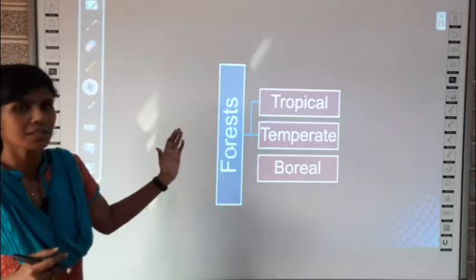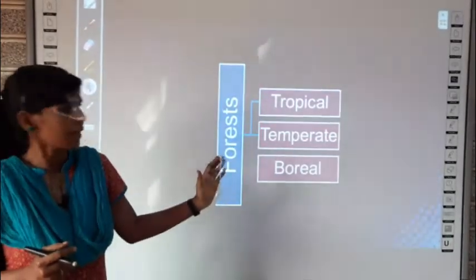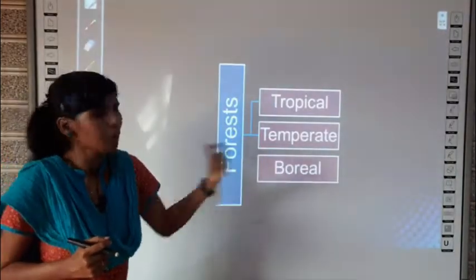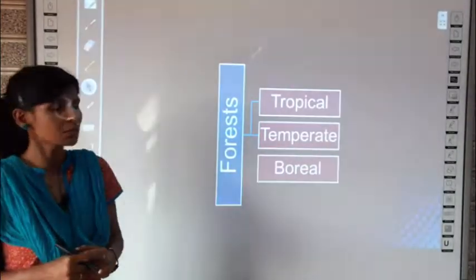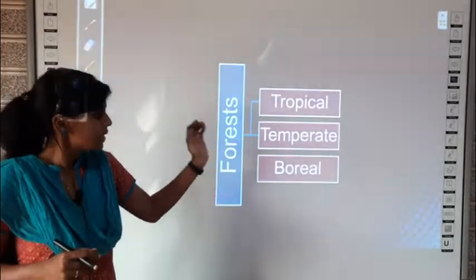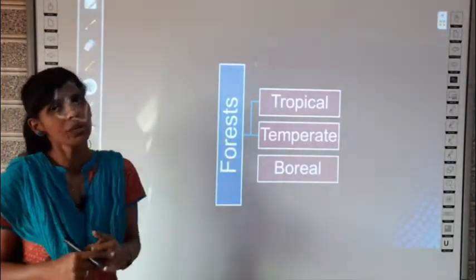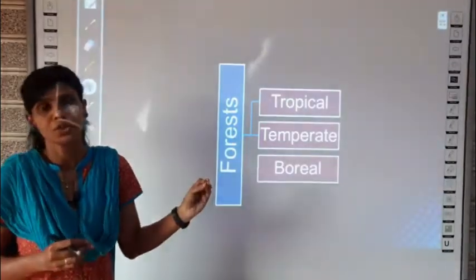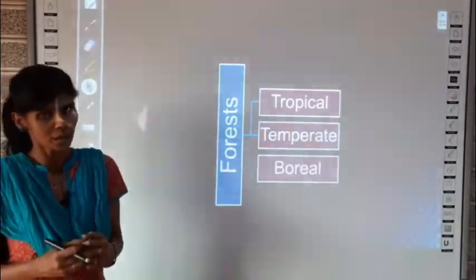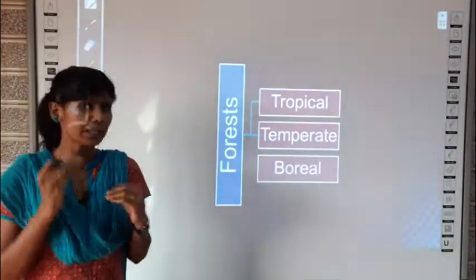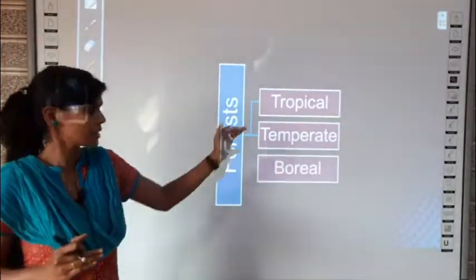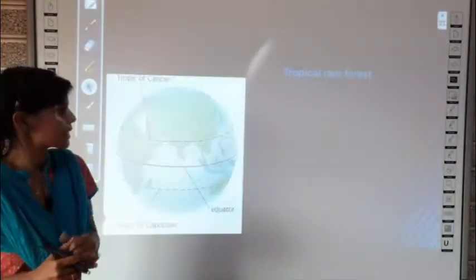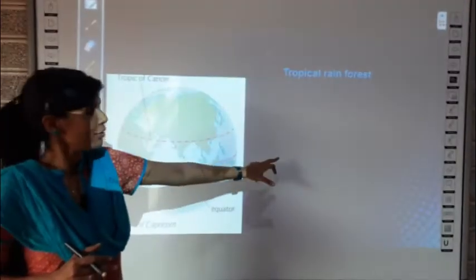Then about the forest, there are three types of forests called tropical rainforest, temperate forest and boreal forest. What are the three types of forests? Tropical forest, temperate forest and boreal forest. We have classified them into three based on the location where they are found on the globe. On the globe, at some places you have these types of forests. We will be studying in detail in the upcoming slides. First we will start with the tropical rainforest.